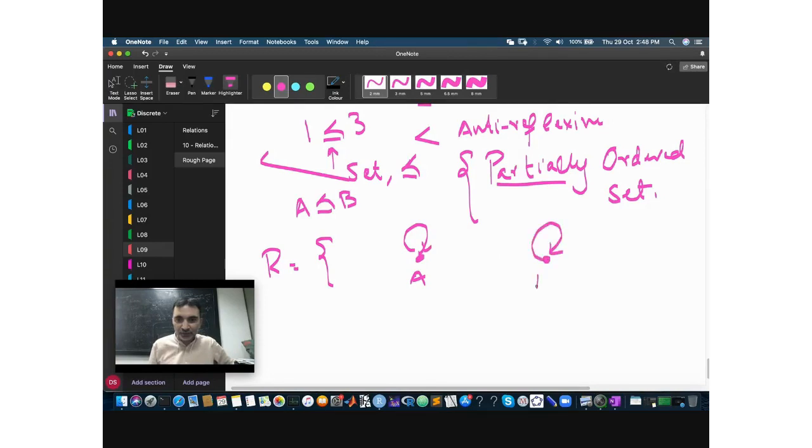B है, इसको भी reflexive बना देता हूँ. C है, इसको भी reflexive बना देता हूँ. Okay, let's say it just contains these three pairs. Okay, is it transitive? Transitive है ये? No, sir. Have a more careful look. Why it's not transitive?